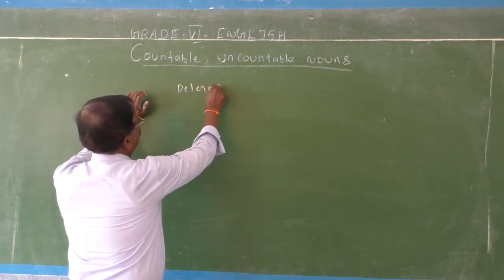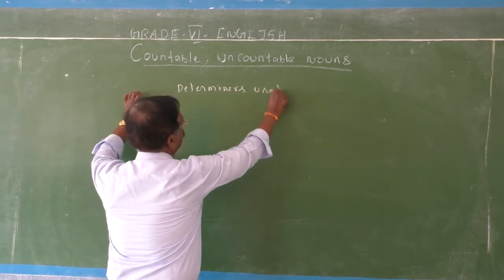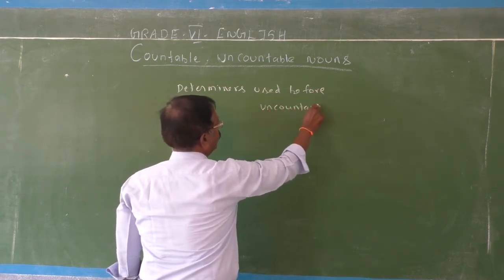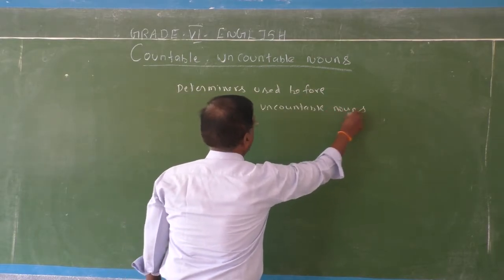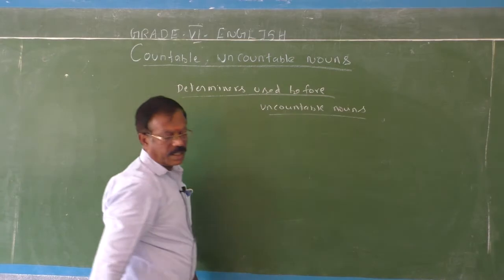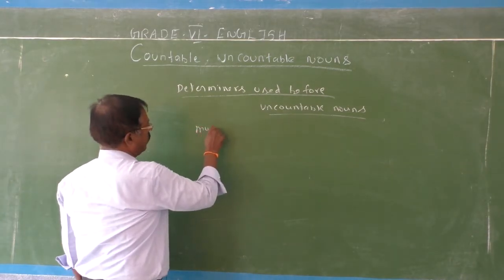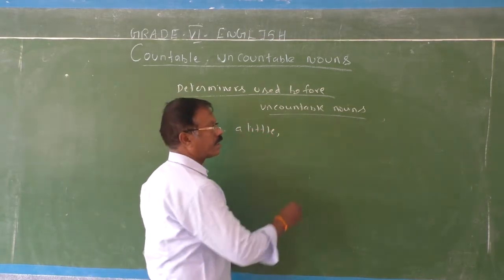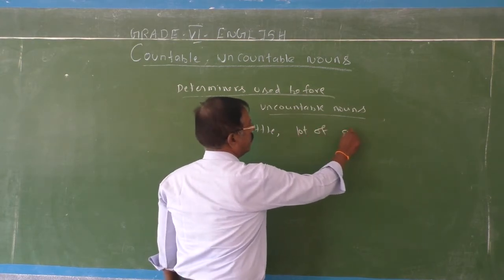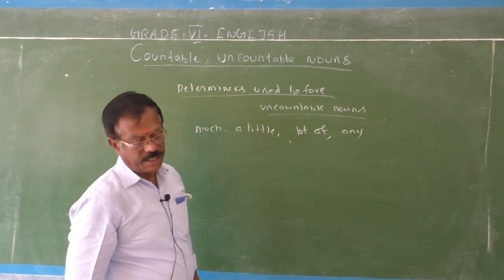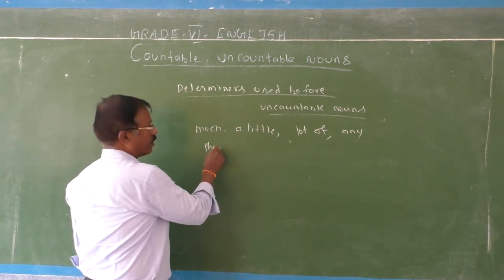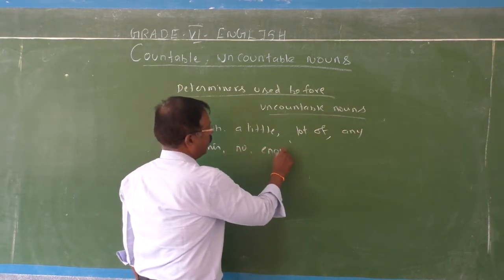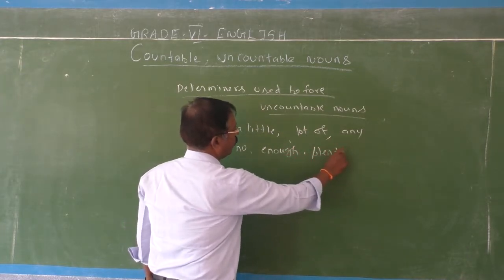Determiners used before uncountable nouns: much, a little, a lot of, any, large, this, no, enough, plenty.